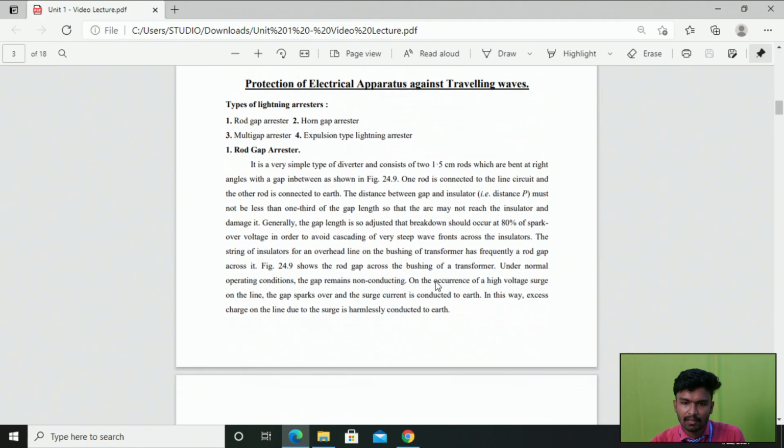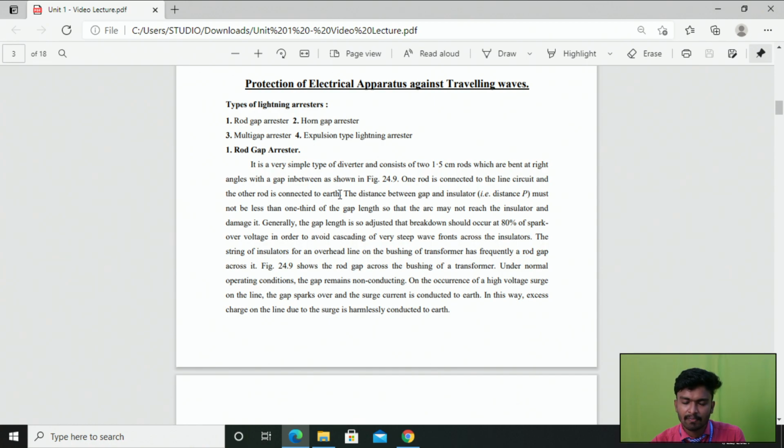And then the next topic is protection of electrical apparatus against traveling waves, right? Here, in order to provide protection to the electrical apparatus present in the electrical power system against traveling waves, we need to use some methods, such as the lightning arrester, right? Because in the previous topic we discussed three methods.